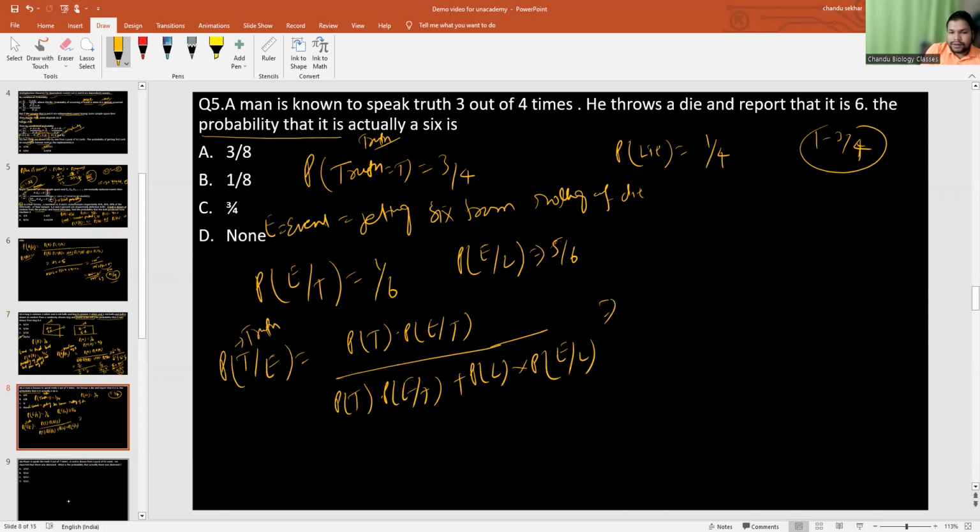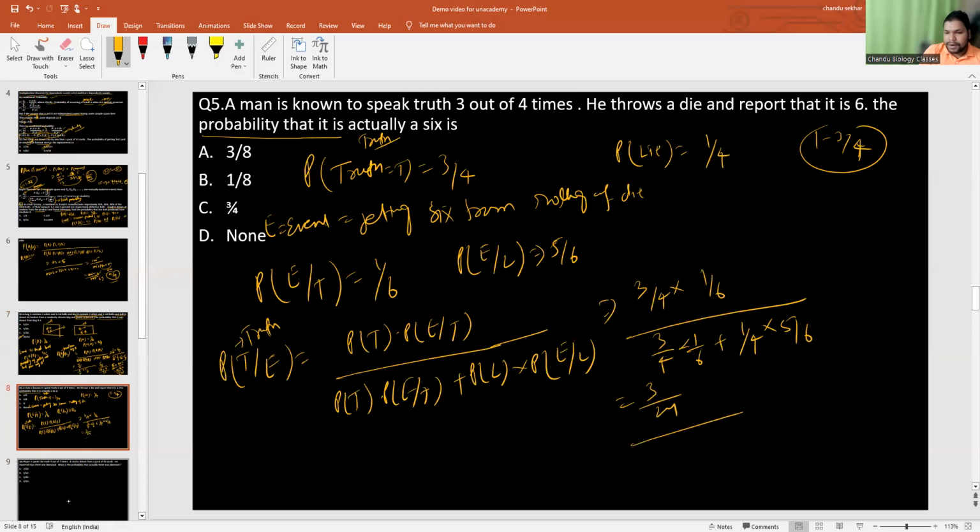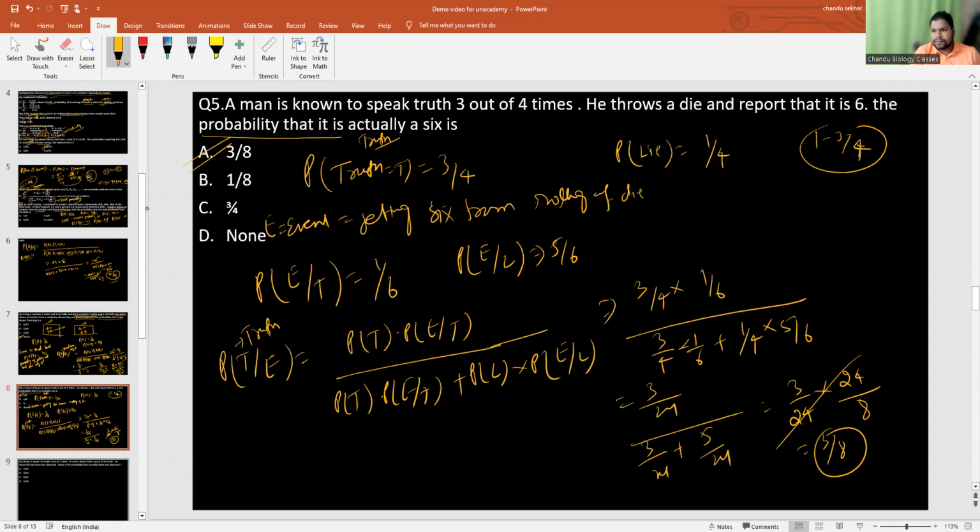So substitute that. Probability of telling a truth is 3 by 4, times getting 6 is 1 by 6. That is truth, 3 by 4 into 1 by 6. Probability of telling lie is 1 by 4 into 5 by 6. So 3 by 24 divided by 3 by 24 plus 5 by 24. So you can resolve them. 24 will cancel and 5 plus 3 is 8. So the answer is 3 by 8. So your option number A is right. Correct? In a similar way you need to do.